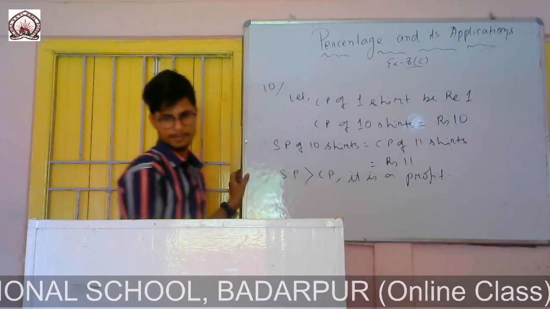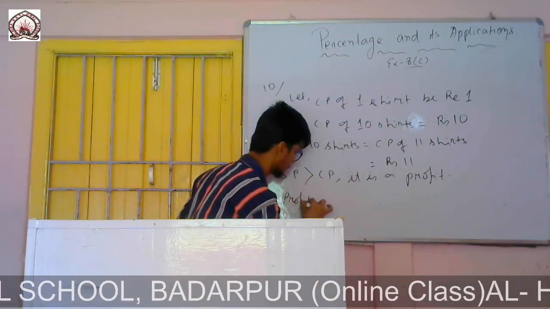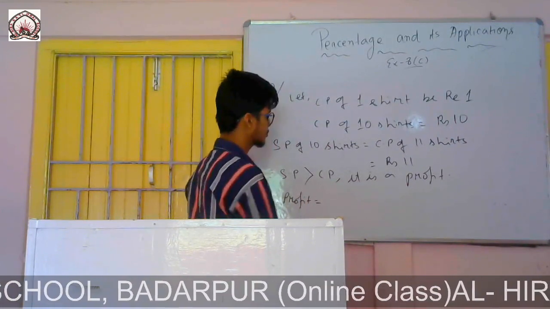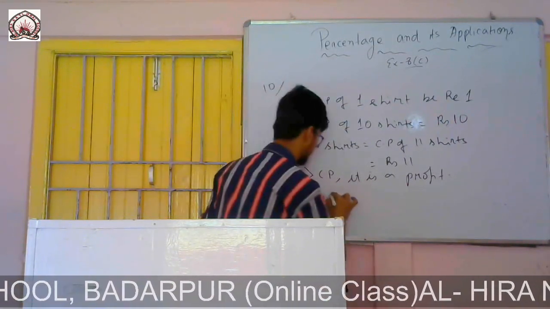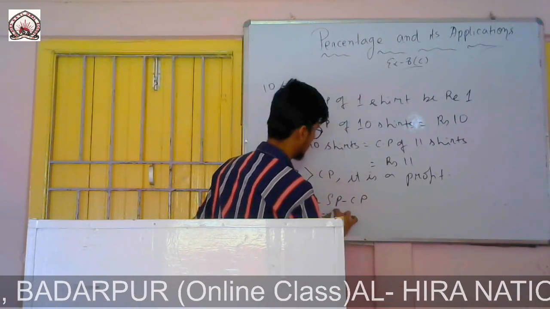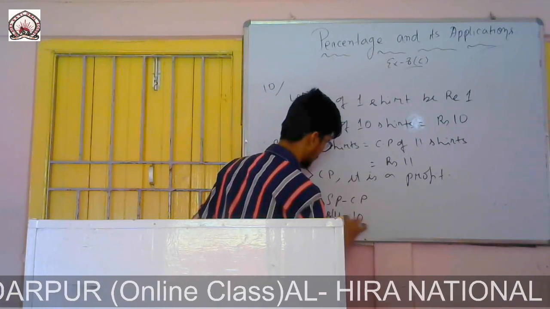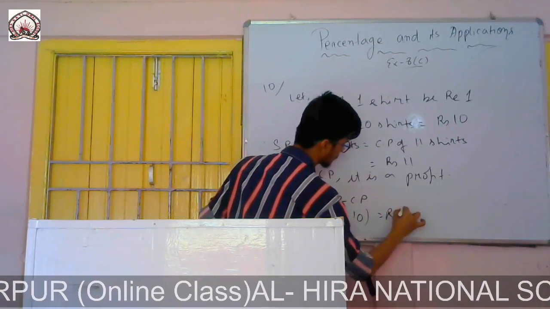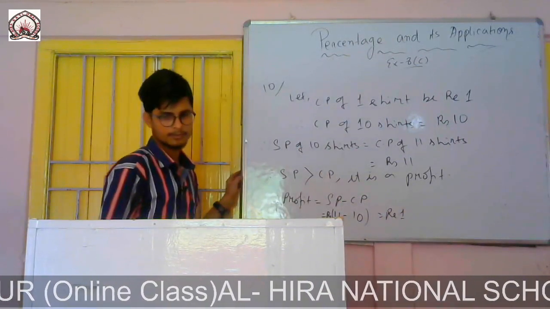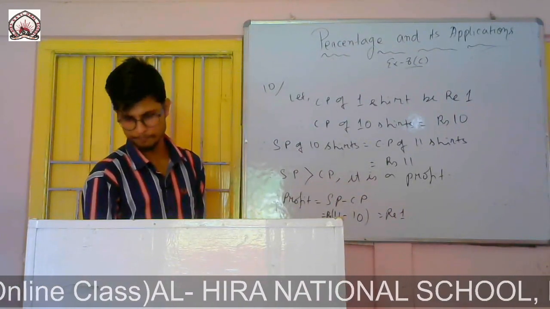We know profit equals selling price minus cost price. Selling price was 11 minus 10, that means rupees 1. So this is the profit. The question is to find the profit percent.